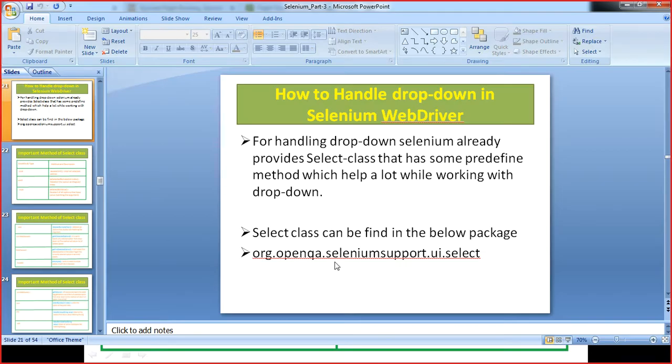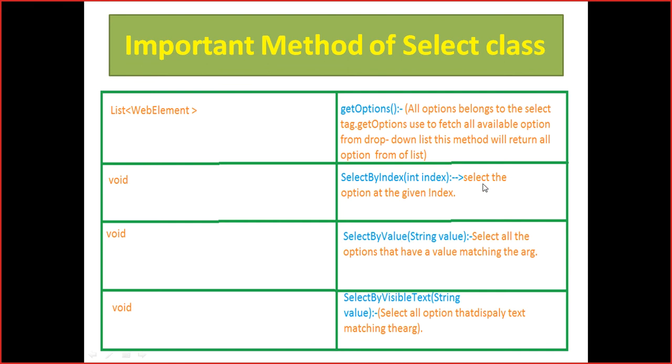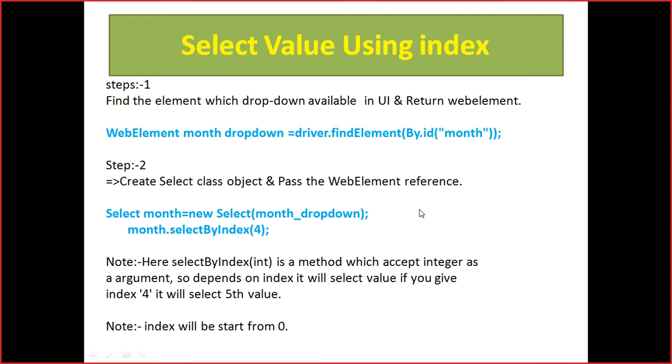So these are the methods I am going to show you. Index means it will select by index, and you can see all the return types are void. It will not return anything, it is only selecting the value. The value I can show you in the HTML tag. And text means whatever the visible text is. So as per the requirement we can select using any of these. Select the value using the index.